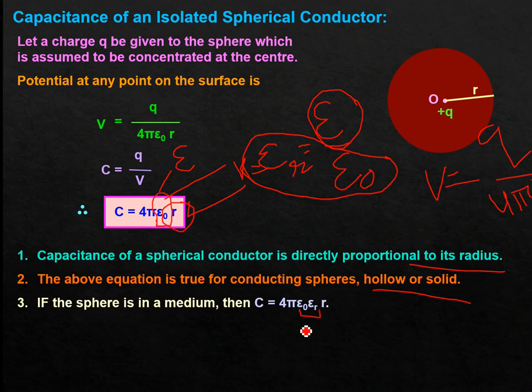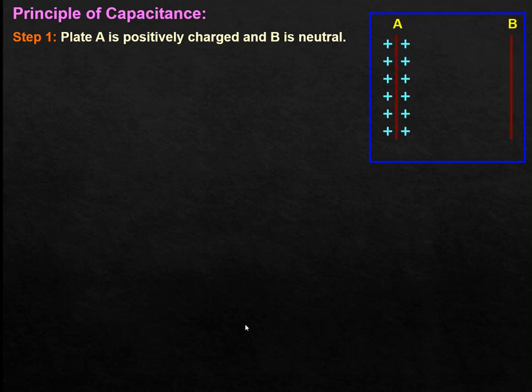Next thing, capacitance of earth is around 711 microfarad, because earth is supposed to be a kind of spherical conductor. Next, principle of capacitance. In the first step, we have taken two parallel plates. Plate A is positively charged and plate B is neutral. A is initially positively charged, B is uncharged, correct?